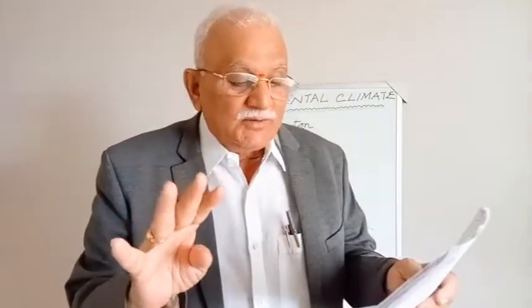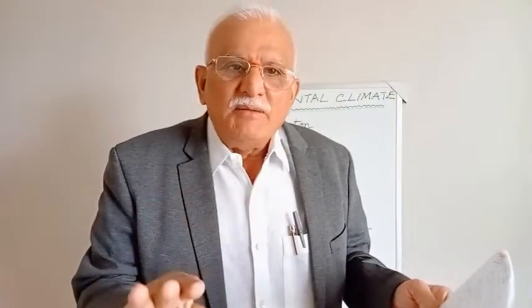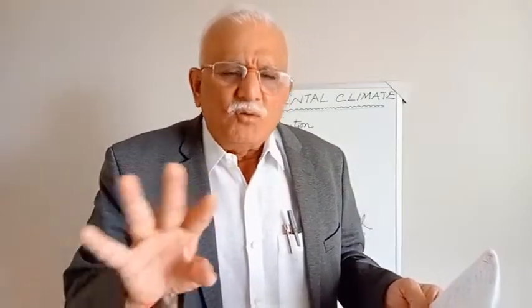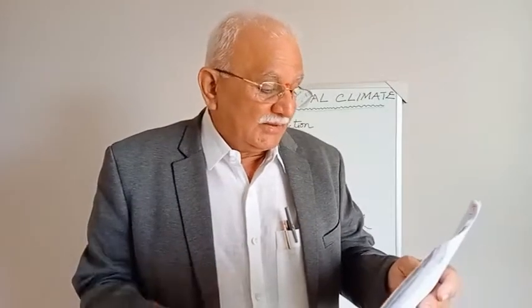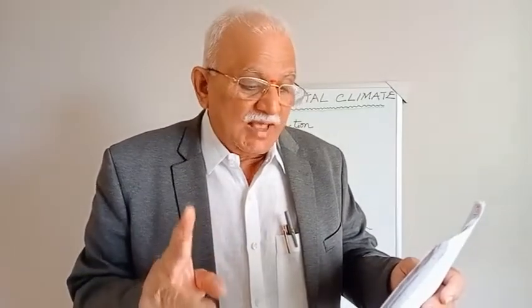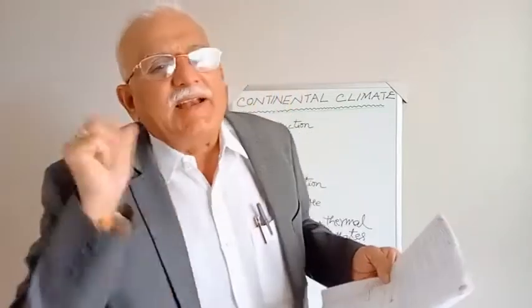Now, what is the middle zone? At least 4 months will have a minimum of 10 degrees centigrade or more, 4 months out of the 12 months. That is the middle zone. In the subarctic or boreal zone, 3 months will have an average temperature of at least 10 degrees centigrade. That's what we call the boreal climate.